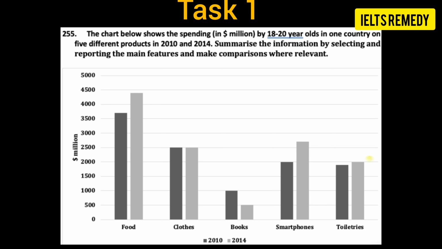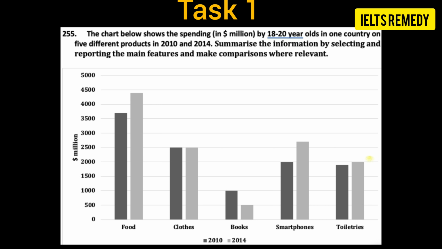Okay, so first of all let's try to make the introduction of this task. The information regarding the expenditure of money on several commodities, namely food, clothes, books, smartphones and toiletries by youngsters in a country in year 2010 and 14, is depicted by a bar graph.